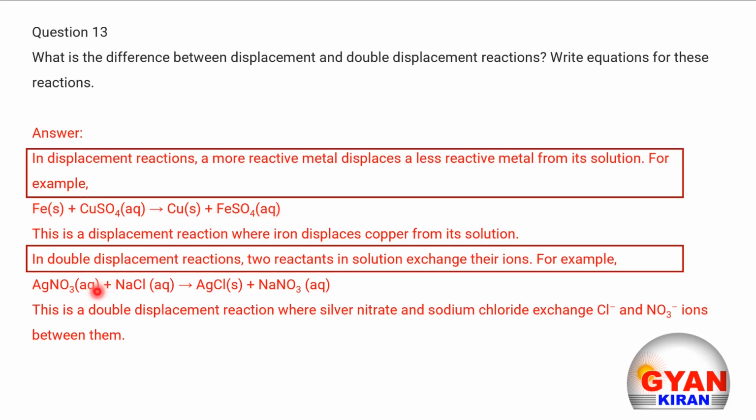In case of double displacement reaction, silver nitrate reacts with sodium chloride and exchange of ions takes place. We will get the products silver chloride and sodium nitrate. This is a double displacement reaction where silver nitrate and sodium chloride, both of these reactants exchange Cl and NO3 ions. So this is the difference between displacement and double displacement reaction.